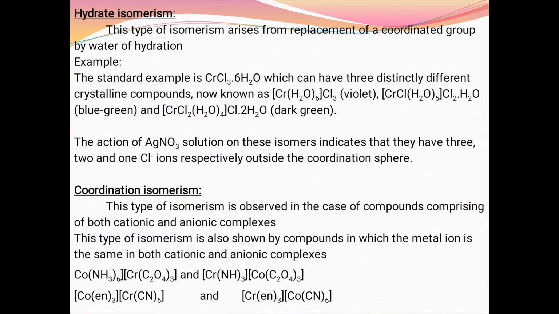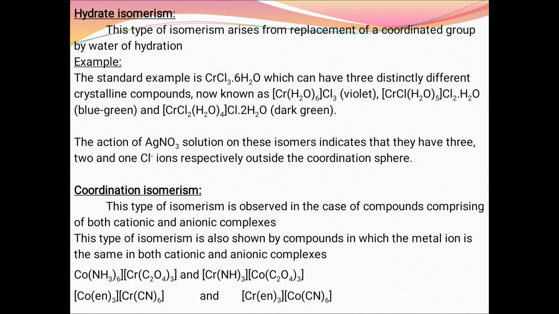Next one is hydrate isomerism. This type of isomerism arises from replacement of a coordinated group by water of hydration. The standard example is chromium trichloride, which can have 3 distinctly different crystalline compounds. The first one gives a violet color, the second a blue to green color, and the third a dark green color. The action of silver nitrate solution on these isomers indicates that they have 3, 2 and 1 chloride ions respectively outside the coordination sphere.